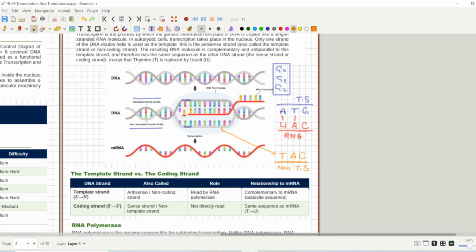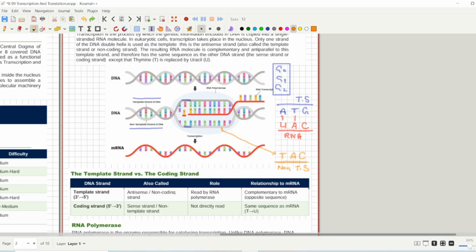So now you have the template strand and the non-template strand. Obviously template and non-template strands are the actual parts of the DNA molecule, right? So the two DNA strands will have opposite nucleotides. Adenine will always be with thymine, and thymine with adenine, and guanine with cytosine. But you opened up the DNA molecule and started making RNA in front of the template strand.